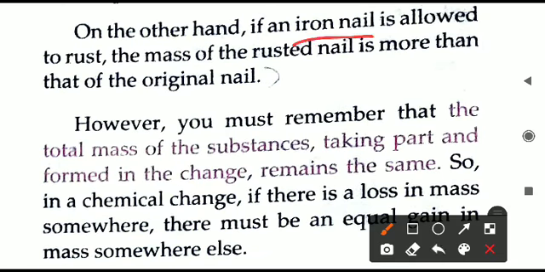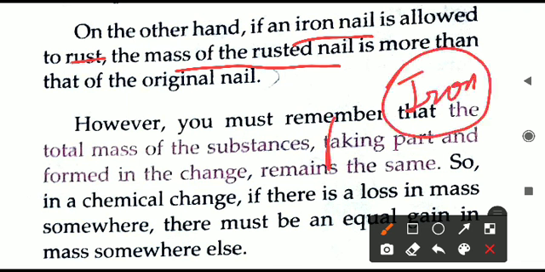Similarly, if an iron nail is allowed to rust, iron is there with some mass, but if rusting takes place, what will happen? The nail on which rusting has taken place has a new substance deposited on it. The iron nail already has some mass, and on that the rust has developed.